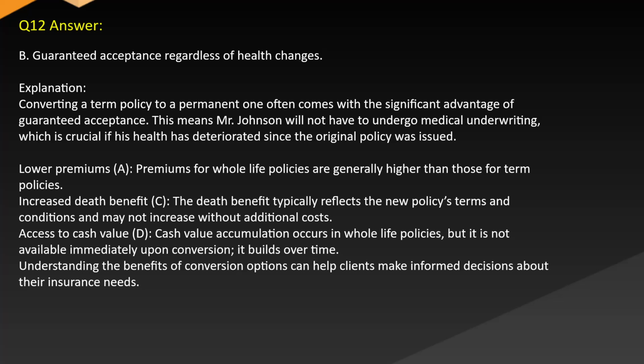Low premiums. A. Premiums for whole life policies are generally higher than those for term policies. Increased death benefit. C. The death benefit typically reflects the new policy's terms and conditions and may not increase without additional costs. Access to cash value. D. Cash value accumulation occurs in whole life policies, but it is not available immediately upon conversion. It builds over time. Understanding the benefits of conversion options can help clients make informed decisions about their insurance needs.